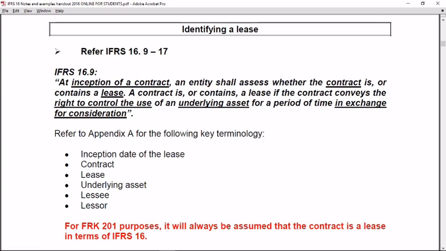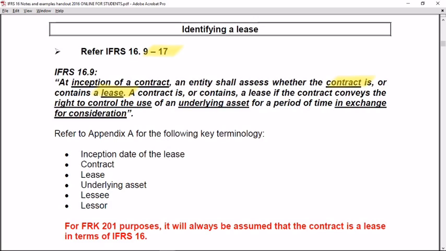For purposes of the application of the requirements of IFRS 16, it is important to be able to identify a lease. Guidance on this is provided in paragraph 9 to 17. It reads, "At inception of a contract, an entity shall assess whether that contract is or contains a lease."